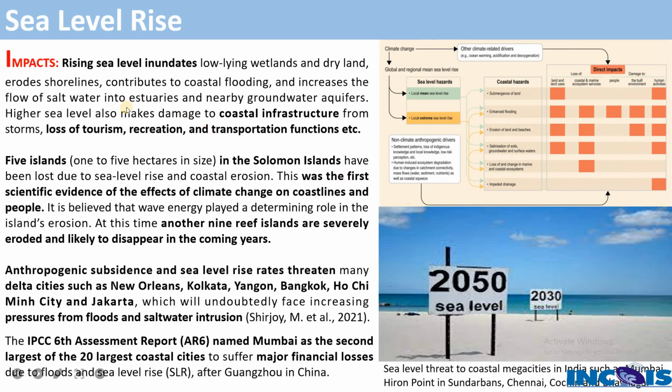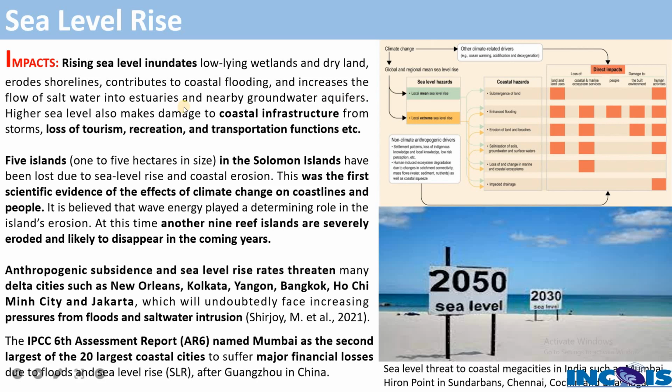So what do we have to do? When the sea level rises, there will be a lot of devastating effects. Sea level rise inundates the low-lying wetlands and dry land, erodes the shorelines, gives rise to coastal flooding, and increases the flow of salt into the nearby estuaries or groundwater aquifers. That is what we call saltwater intrusion, right?